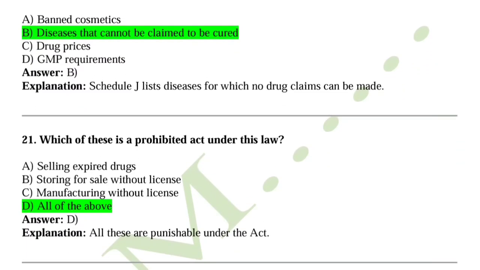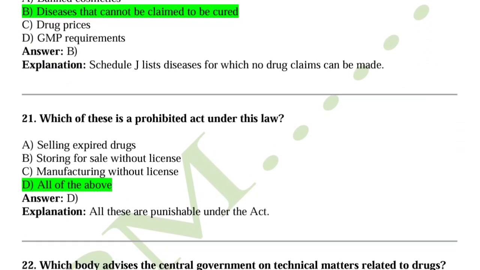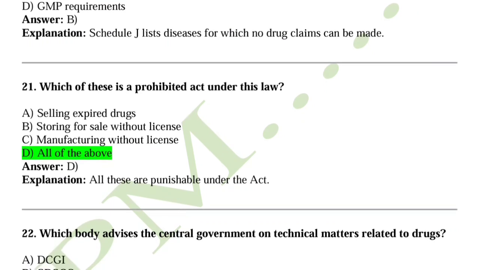Question number 21, which of these is a prohibited act under this law? So means in D&C, which of these is prohibited under D&C law? Okay, so selling of expired drugs, yes it is prohibited. Storing for sale without license, yes it is prohibited. And manufacturing without license, it is prohibited. So all of the above is the correct answer. D is the right option.